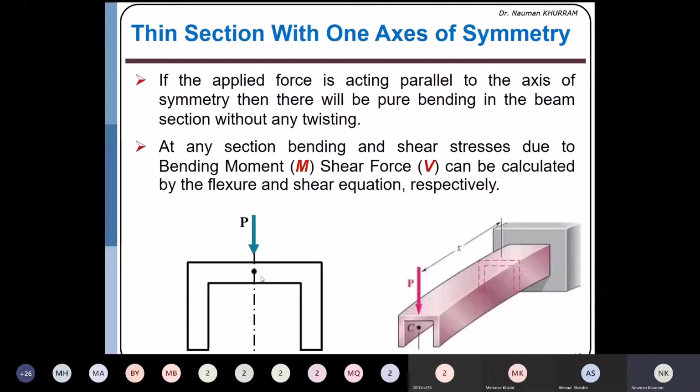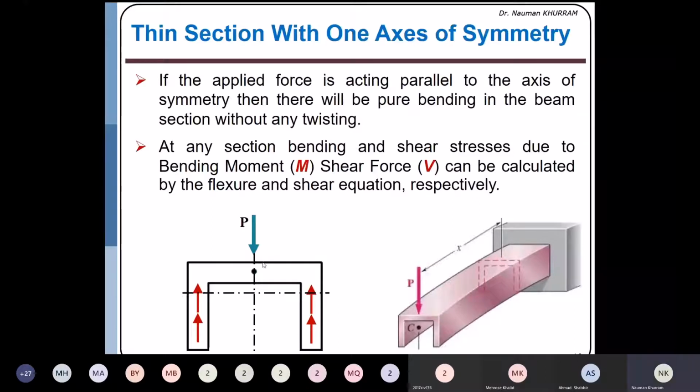And I have also shown the neutral axis over here. So if I want to show the direction of the shear flow, first of all, this is the applied force. This is not the resisting shear force. So resisting shear flow in the web will be upward. If you want to show it in the downward direction, it will not make any difference. So it means that flow is being generated from the free end tip.